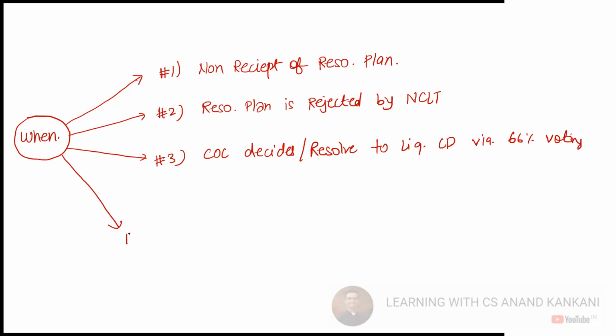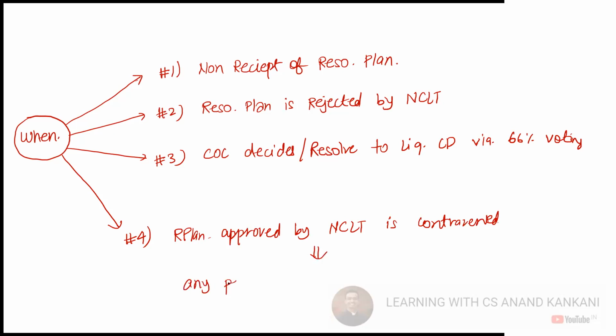And then we have the fourth case where we would say that the resolution plan approved by NCLT is contravened. Then in that case, any person who is prejudicially affected can file the application.